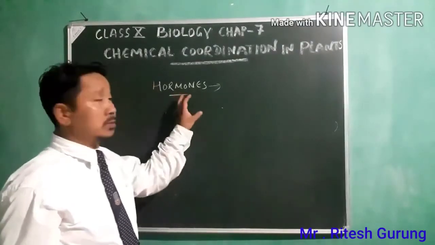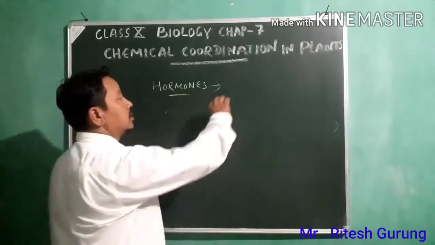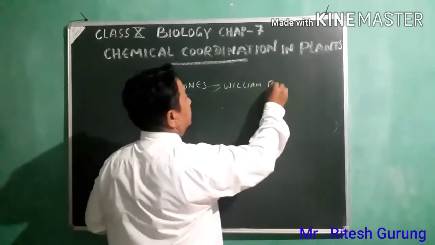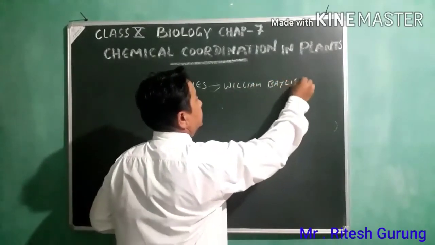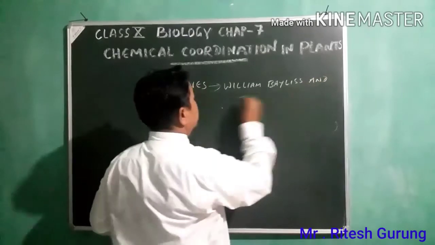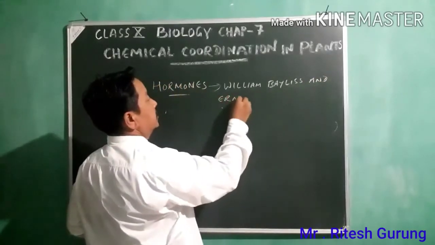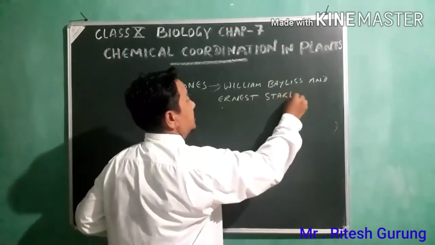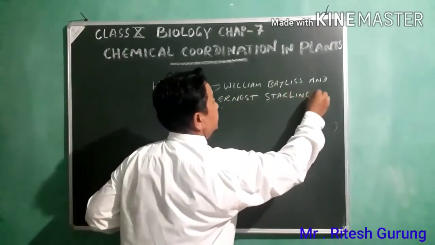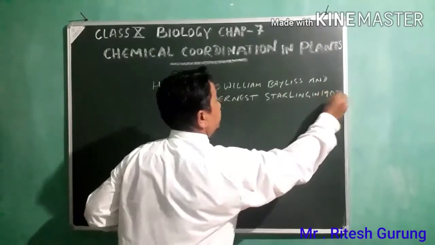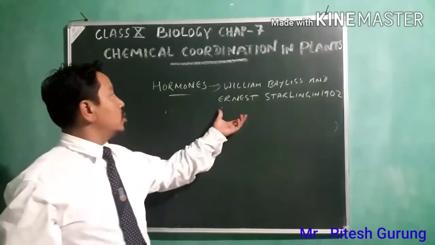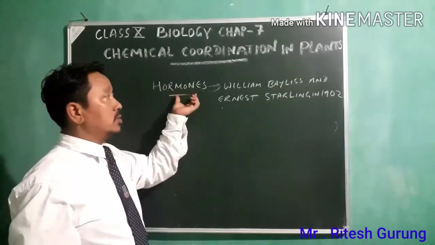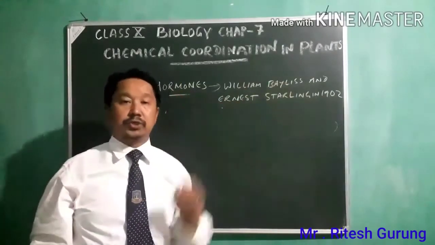The term hormones was first coined by William Bayliss and Ernest Starling in 1902. They were the two scientists who first coined the term hormones in the year 1902.